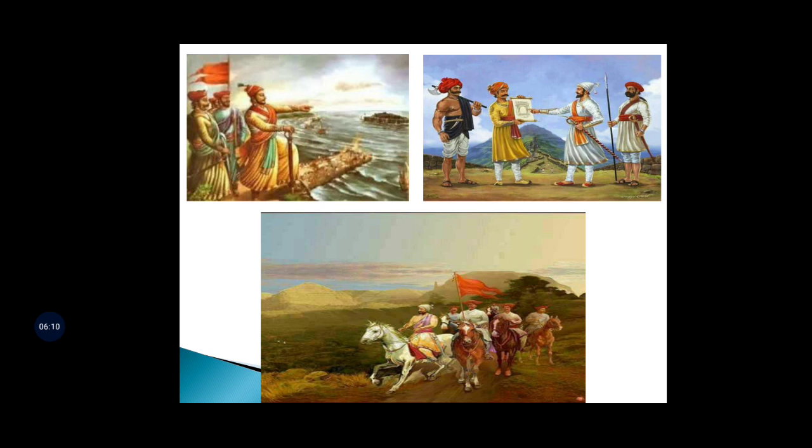The intelligence service of Maharaj was very efficient. Bahirji Naik was the head of the intelligence department. He was extremely skilled in his job. He collected accurate and detailed information about Surat before the raid on Surat.